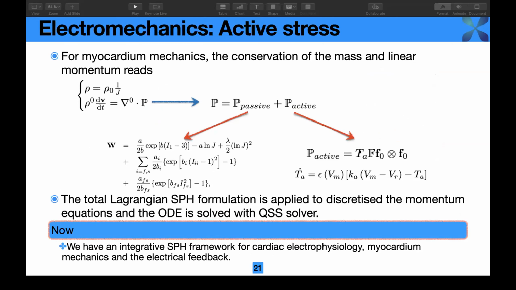Again, we have an active stress factor, which is governed by another ODE. And for the discretization, we are using the total Lagrange formulation. Then we can use the unified SPH framework for the modeling of the cardiac electrophysiology, myocardium mechanics, and the electro-feedback.